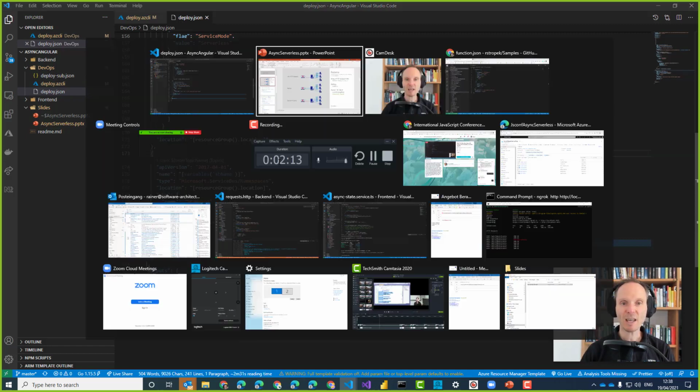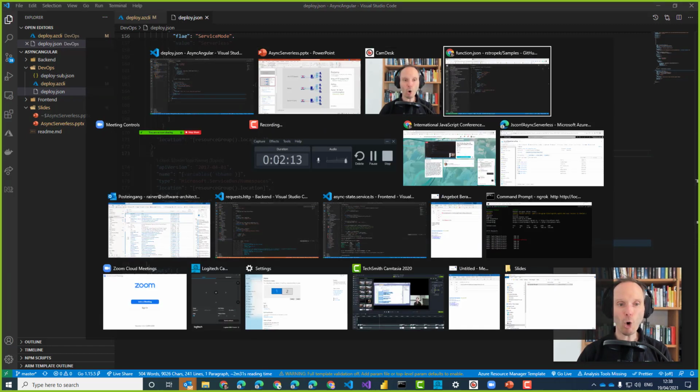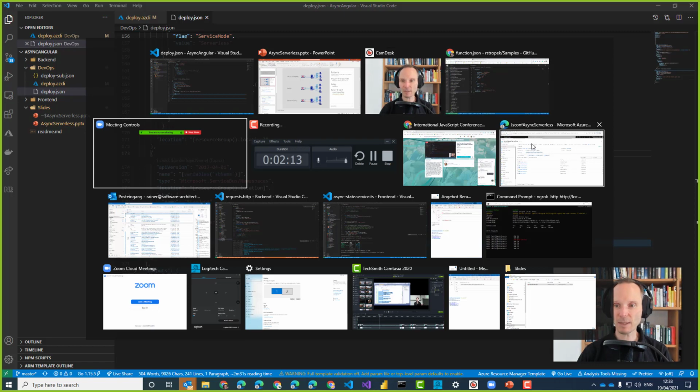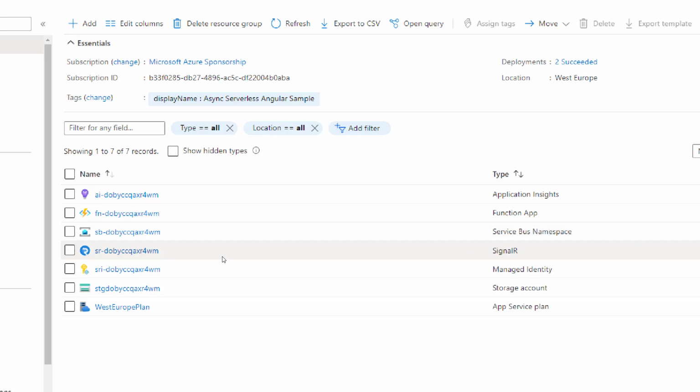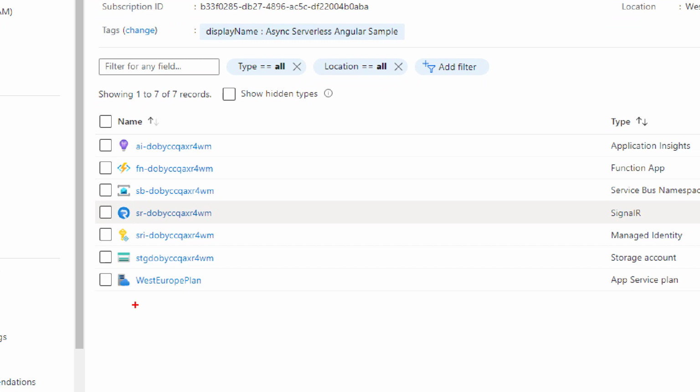In order to save a little bit of time, I already ran these scripts, and as you can see here, this is how it looks like in the Azure portal. If you're not familiar with the Azure portal, that's the Azure portal, and here you see where our serverless functions run. Here you see the service bus, which we use to asynchronously communicate with our backend systems, and here you see the Azure SignalR.